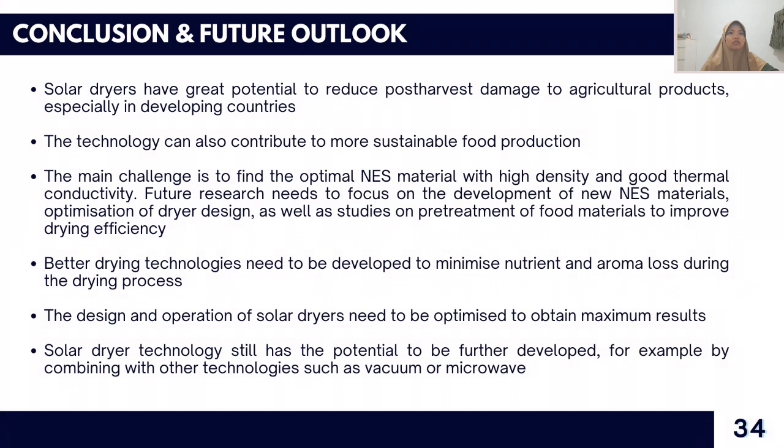Solar dryers have great potential to reduce post-harvest damage to agricultural products, especially in developing countries. The technology can also contribute to more sustainable food production.